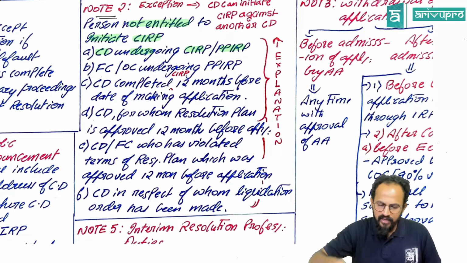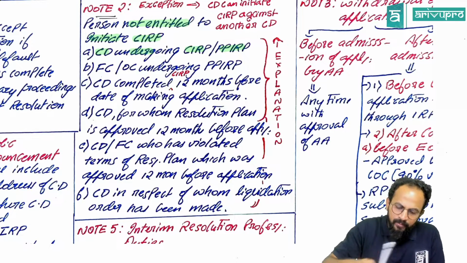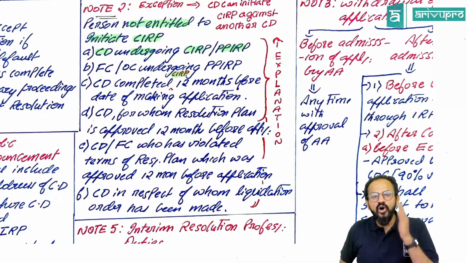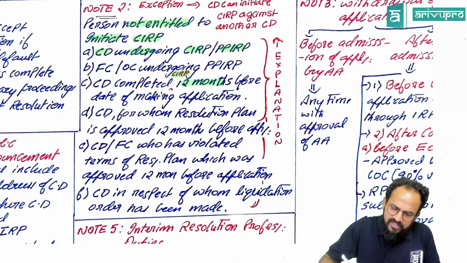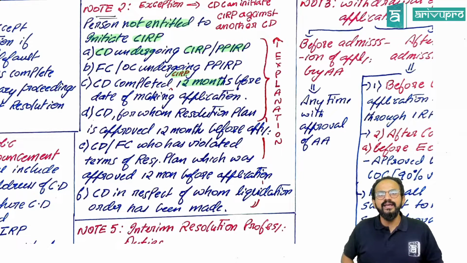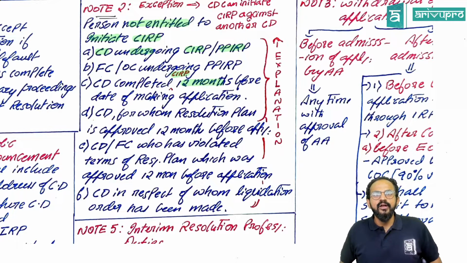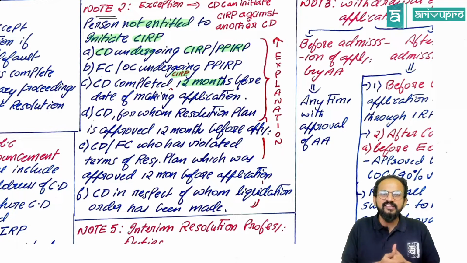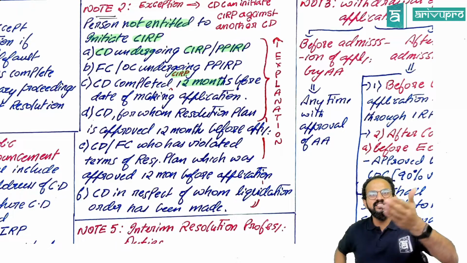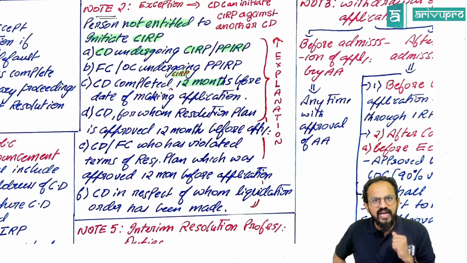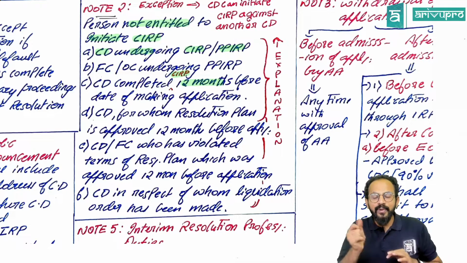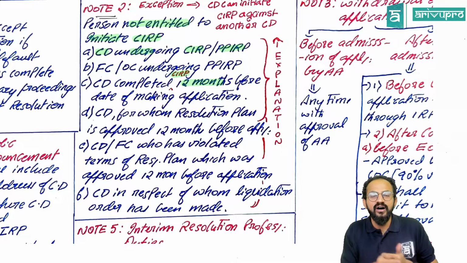Yes. Next, a corporate debtor that has completed CIRP within 12 months before the date of making the application. Sir, we are coming for another CIRP? In the last 12 months itself, you have completed one CIRP. What are you thinking? Is this a game? Is it a child's game? Not possible. One year has not yet elapsed.